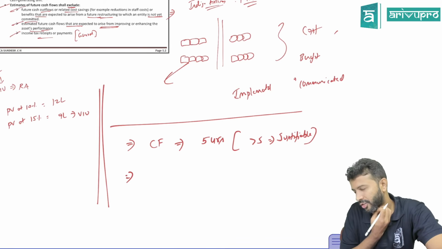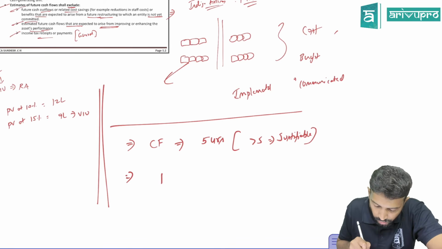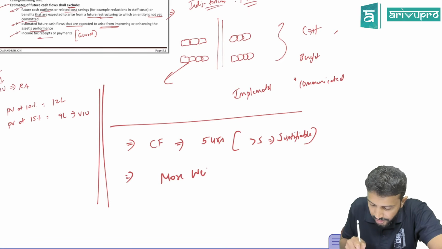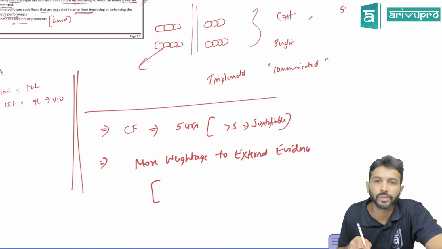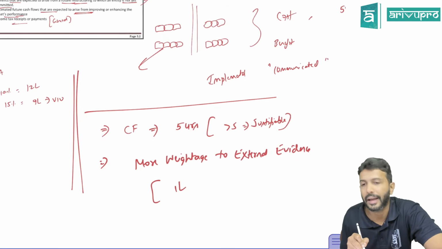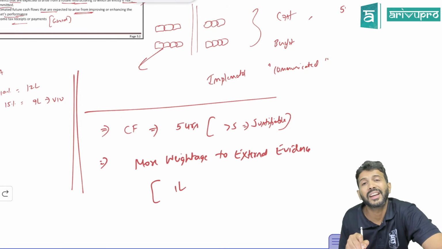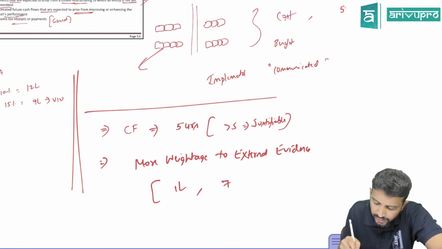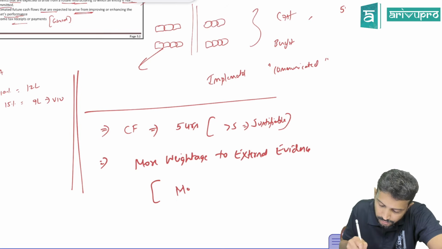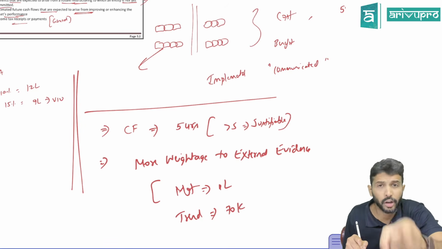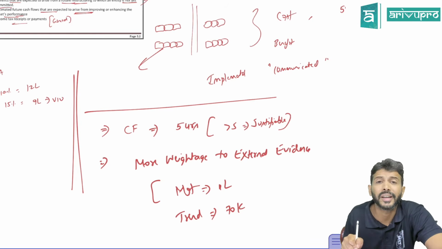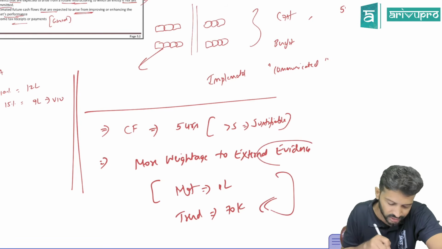Another one is, you give higher weightage to the external evidence. Meaning, let's say management feels they will get a benefit from the asset to the extent of 1 lakh. But the industry trend says you can get the benefit only to the extent of 70,000. That is what the industry is saying. For your impairment calculation, will you take 1 lakh or 70,000? You will give more weightage to the external evidence.